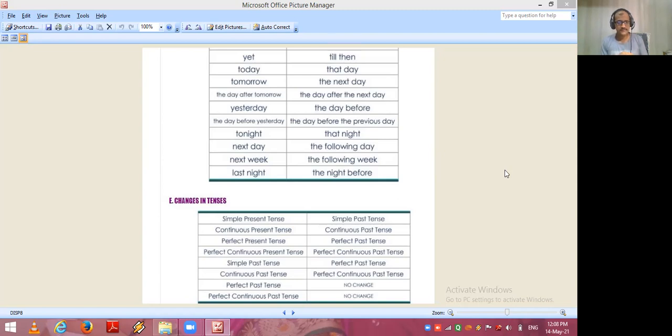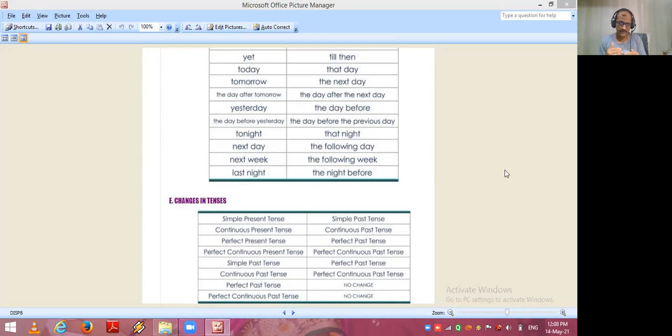Continuous past tense, perfect continuous past tense. If the perfect past tense is used in a direct speech sentence, it will be the same, no change in indirect speech. Perfect continuous past tense, no change in indirect speech. So in this way, I have discussed changes in tenses.